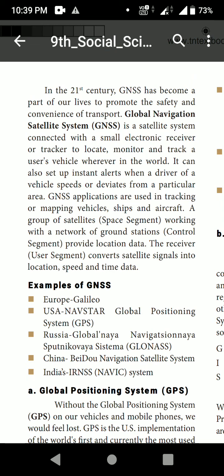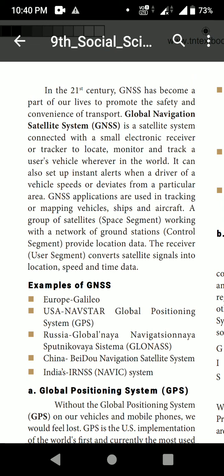So what do you know about this? See, Global Navigation Satellite System. It is connected with a small electronic receiver or tracker to locate, monitor and track a user's vehicle wherever in the world. So with the help of Global Navigation Satellite System, we can track where we are and where our vehicle is. If anything is lost or missing, we can find it out with this system also.